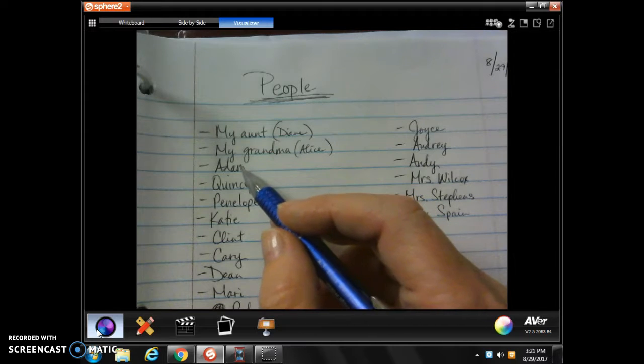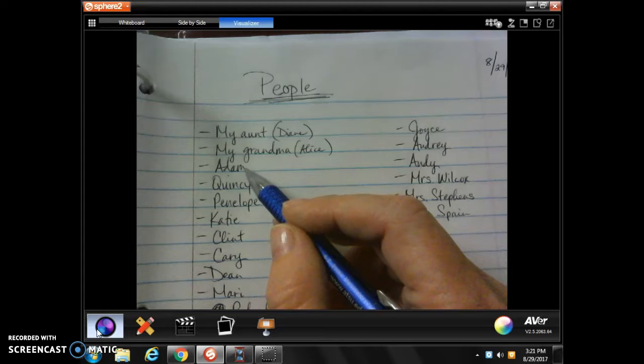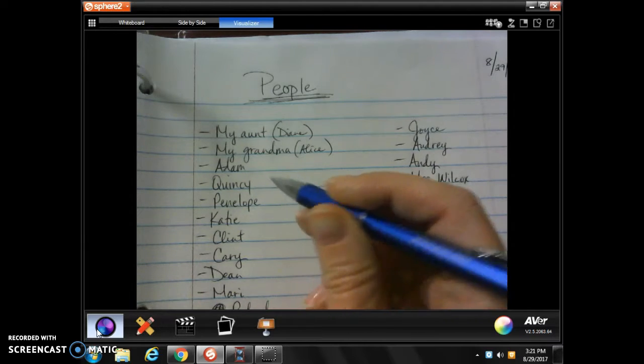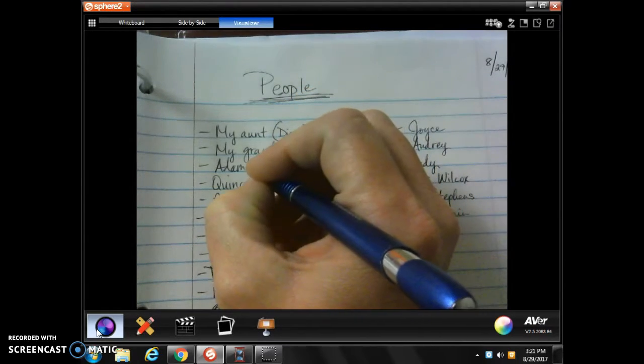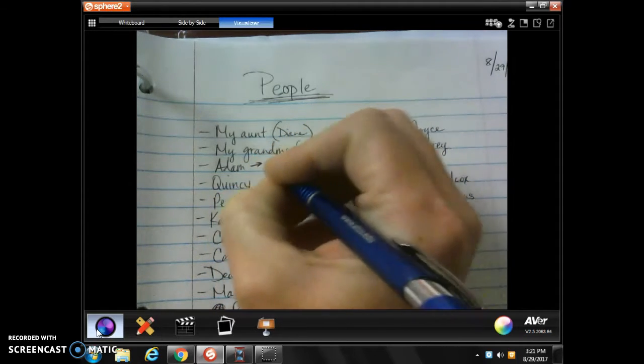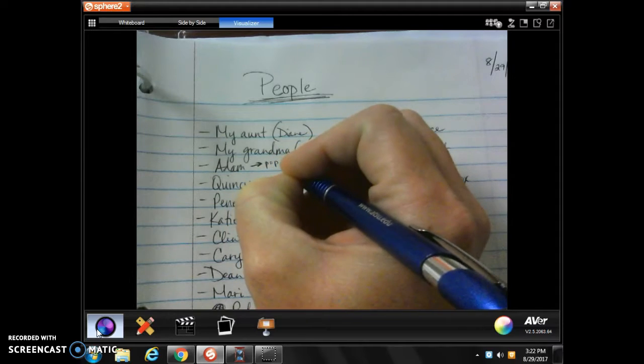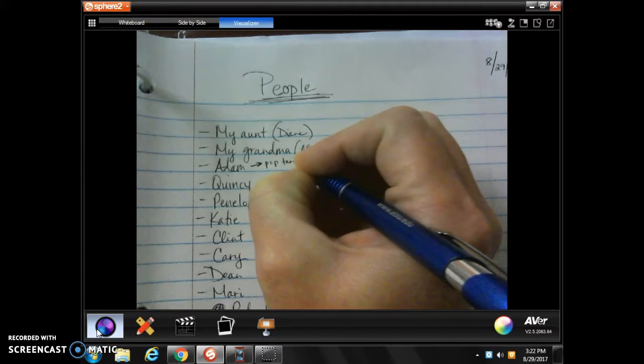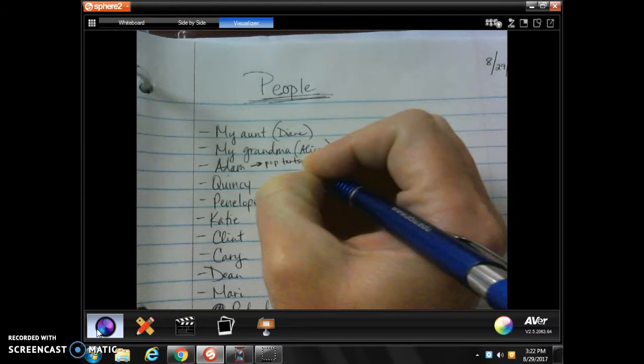For example, I have a story about Pop-Tarts that has to do with Adam. So what I want you to do with your list is make a little note out to the side. I'm going to draw a little arrow out to the side of this one and put Pop-Tarts, because I've got a story about Adam and Pop-Tarts. It's pretty funny. Okay?